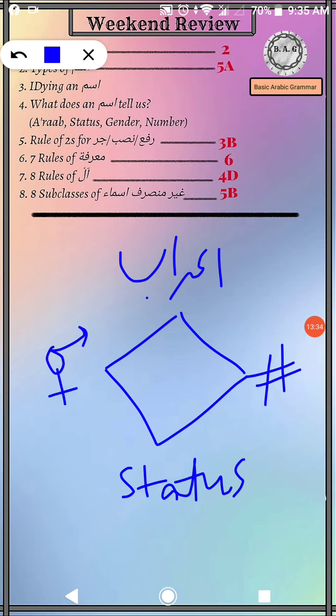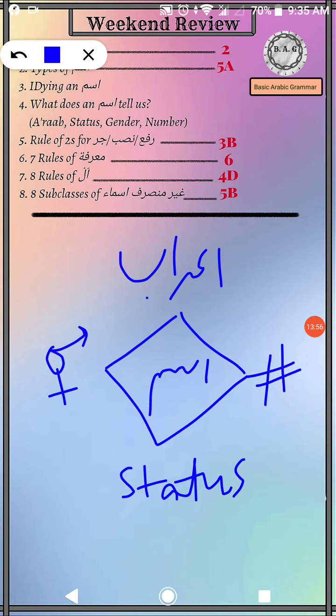So these four things are really important, and these are the four characteristics of an ism, or you could say these are the four absolutely important pieces of information that we need to know about an ism, so that we can work out the context and so many other things.